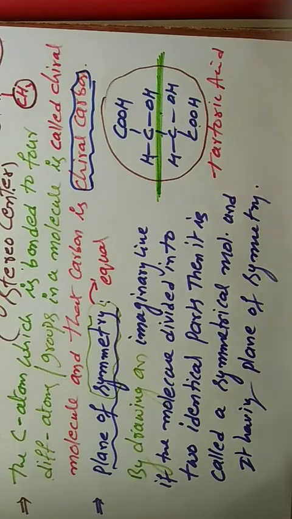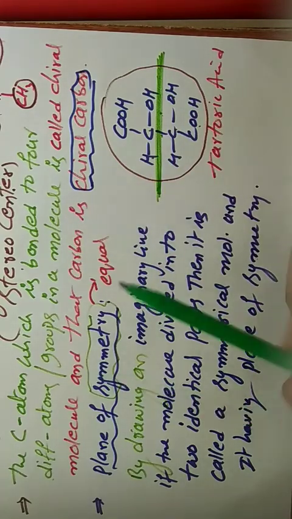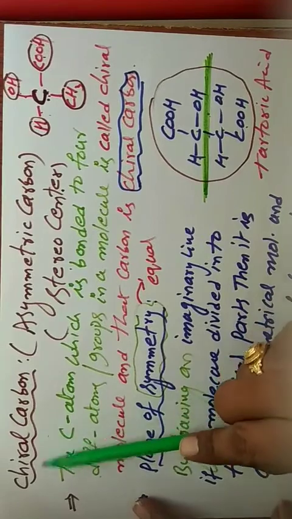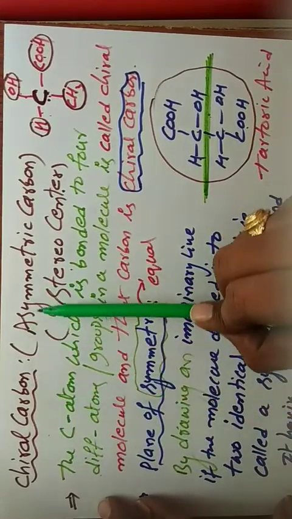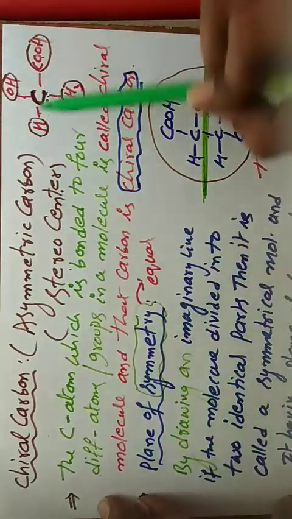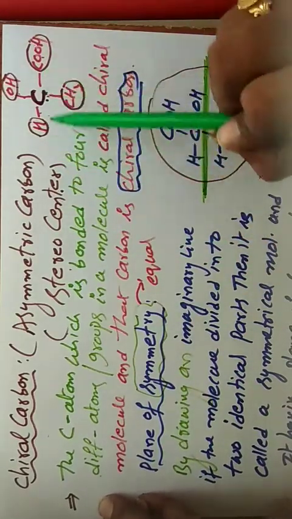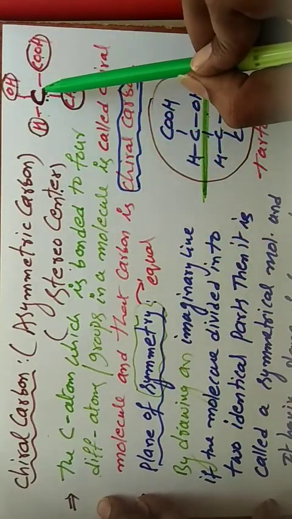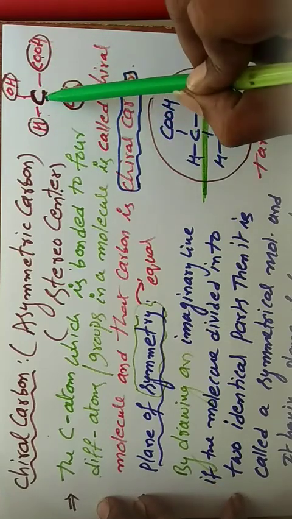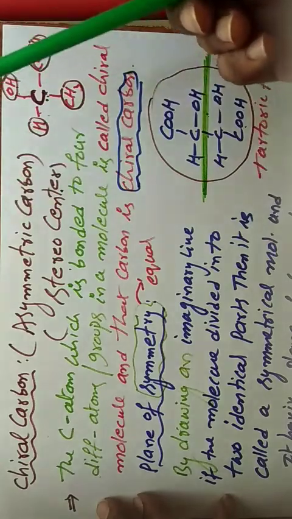So this is the chiral carbon definition. Chiral carbon, what is the other name? Asymmetric carbon or stereo center. Easy to understand with the example. Generally carbon forms four bonds. These four bonds are filled with four different atoms or groups. That carbon is chiral carbon, that molecule is a chiral molecule.